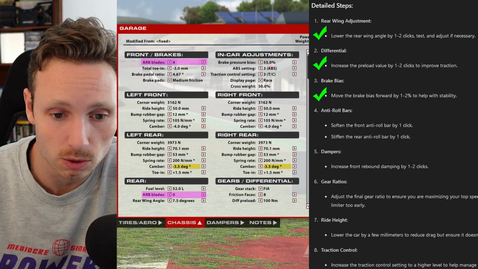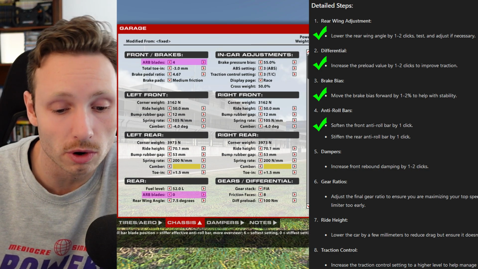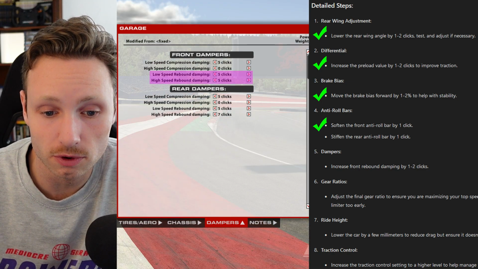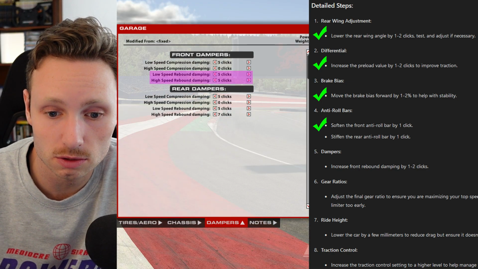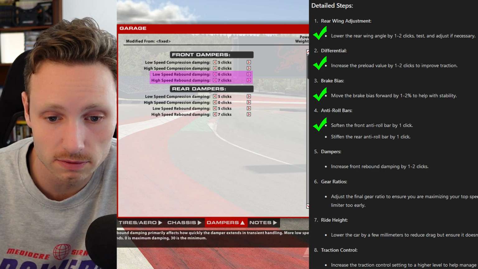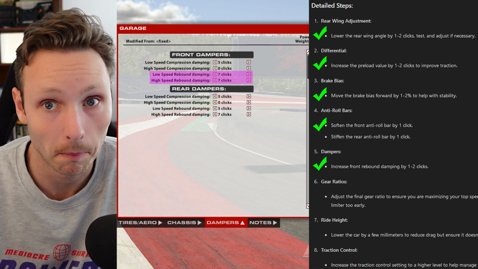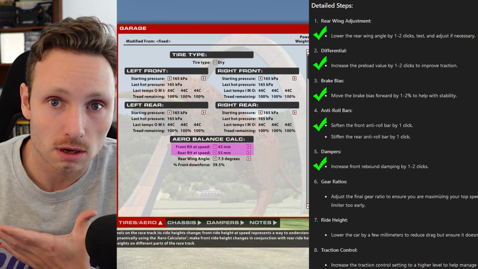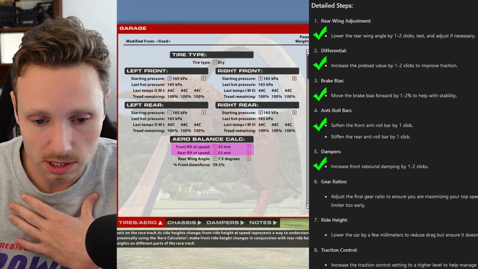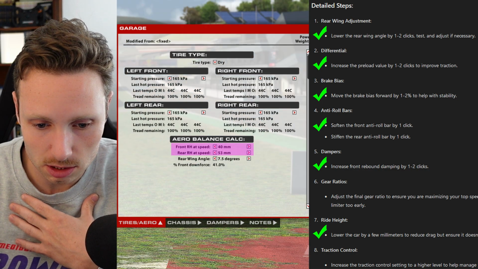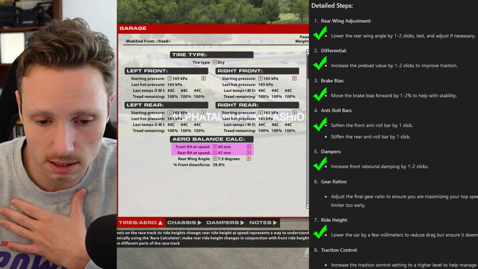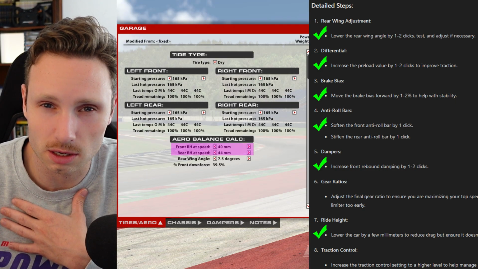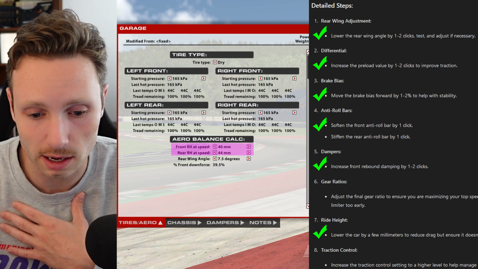For the front anti-roll bar, it wanted us to soften it up with 1 click. So we're gonna put it 1 higher. The rear anti-roll bar is already at its stiffest setting. We're gonna increase the front rebound dampers with 2 clicks. I don't know if it meant the high speed or the low speed, but we're gonna see. Then the ride height, we're gonna lower the car a couple of millimeters as ChatGPT is telling us. So I feel like 40 is good. That rear is gonna be very low, but we're gonna see how it works out.